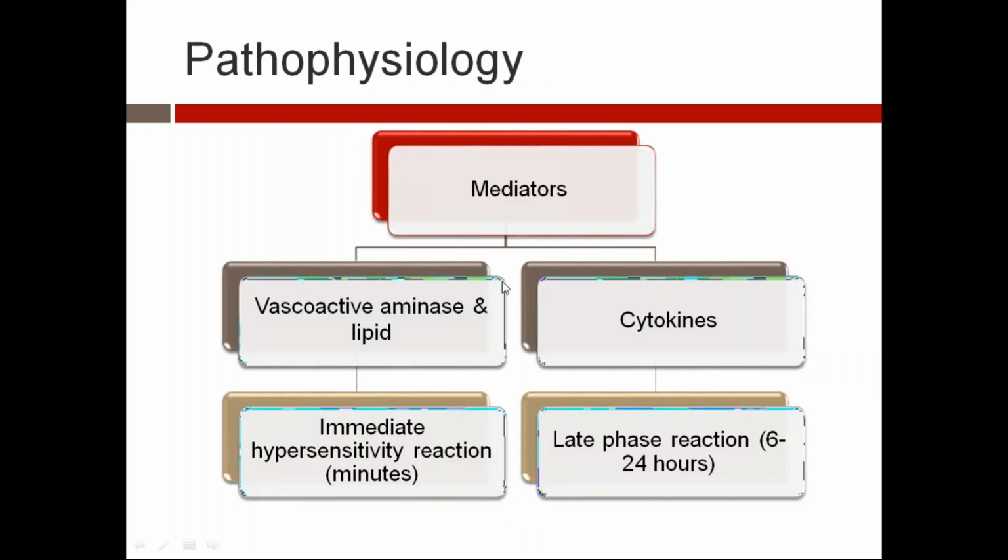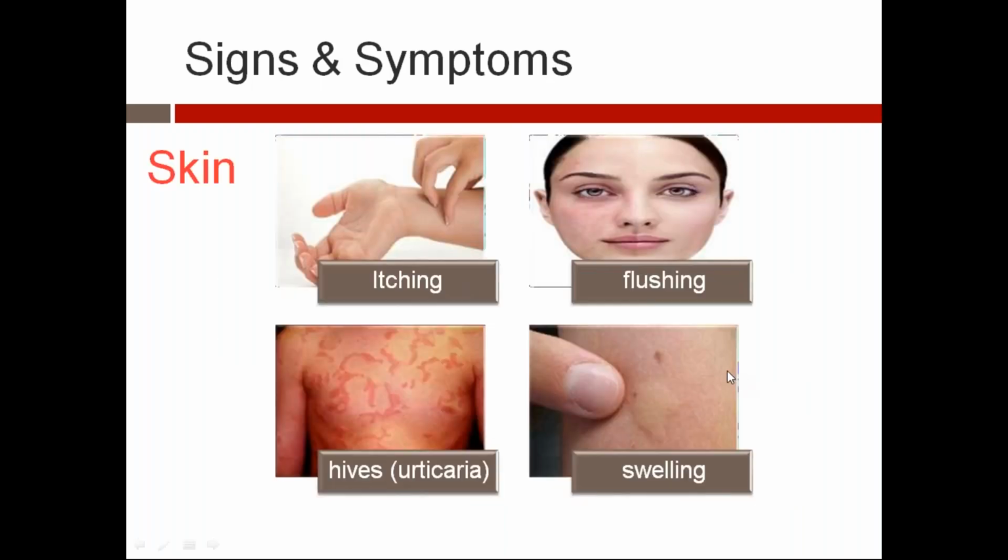Okay, understood. So the mediators are of two types: vasoactive amines and lipid mediators, and cytokines. The vasoactive amines result in the immediate hypersensitivity reaction within minutes, and cytokines lead to the late phase reaction within 6 to 24 hours. Skin, what happens on the skin? Itching starts, flushing occurs, red color, and hives. This looks like urticarial hives. We have seen this with food in the majority, and swelling. All this can occur on the skin.